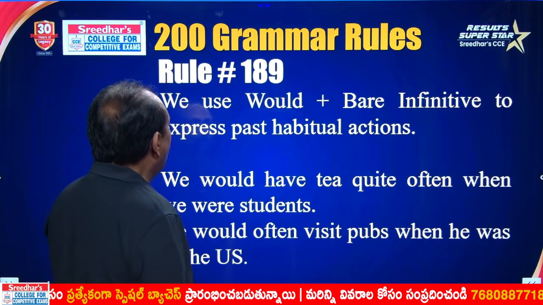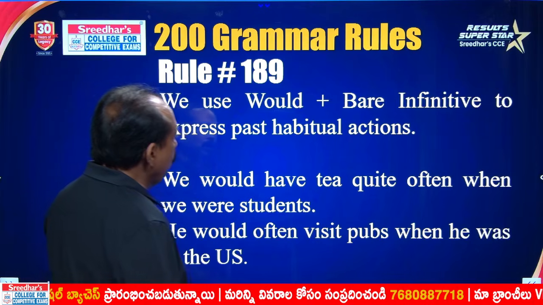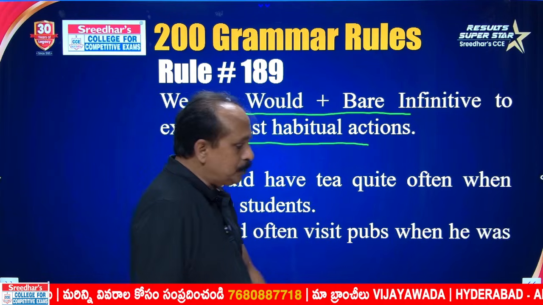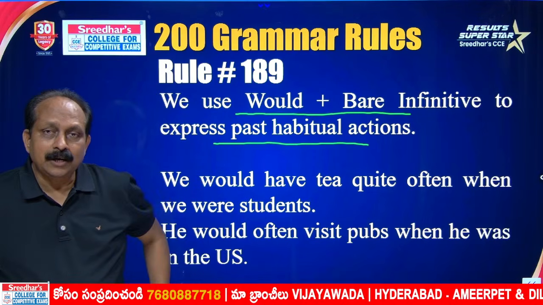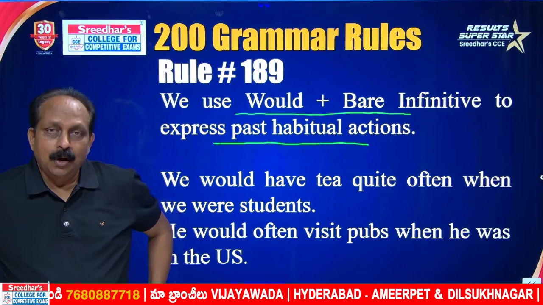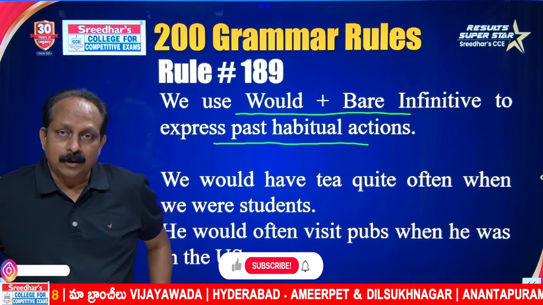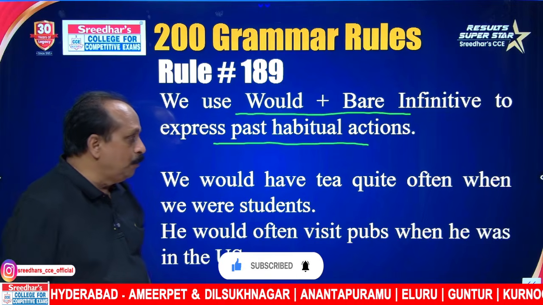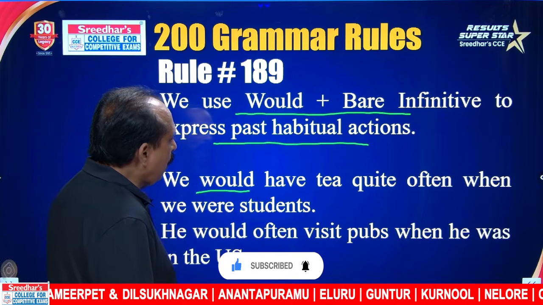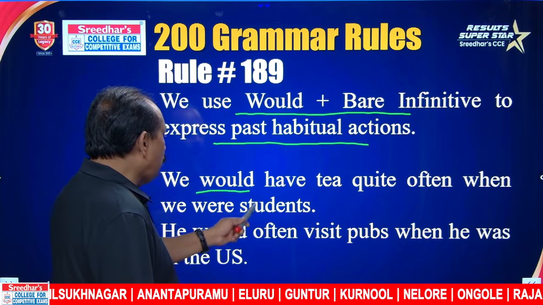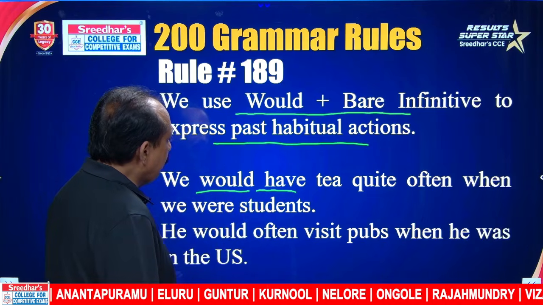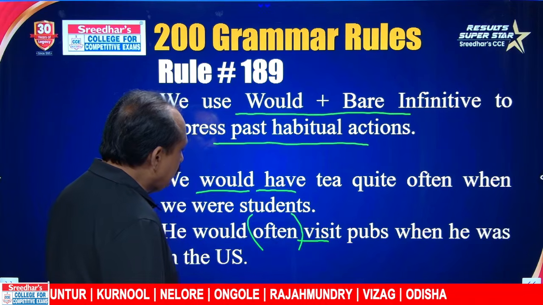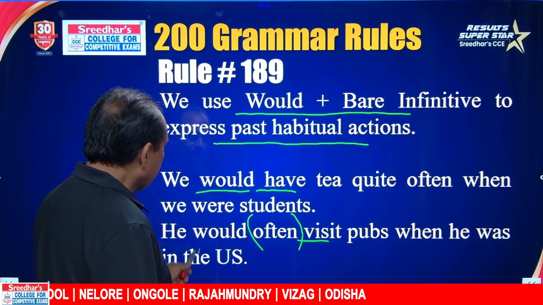Rule number 189. We use would plus bare infinitive to express past habitual action. I was talking about the same thing. In our country, many people use used to. I used to go there. I used to do that. I used to do this. Only a few know this pattern. Would plus bare infinitive, both mean the same. We would have tea quite often when we were students. He would visit pubs when he was in the US.